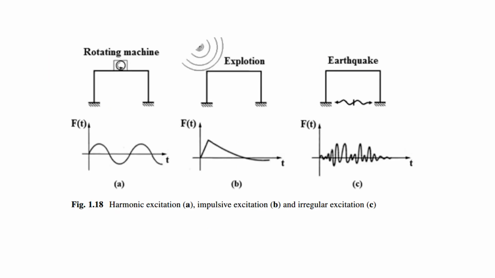Here is one more example: you can see a rotating machine. That's an example of harmonic excitation. An explosion, like a blast analysis, is impulsive excitation, and an earthquake is an irregular excitation. So we have three kinds of excitations. Harmonic excitation is periodic as well as harmonic. The impulse excitation is of short duration, and irregular excitation has somewhat longer duration.